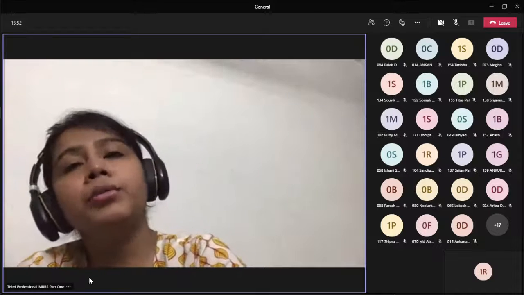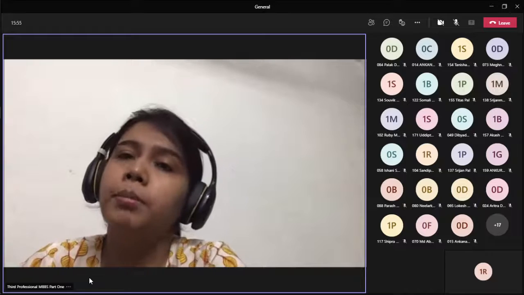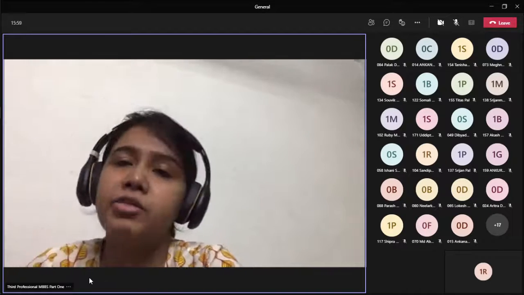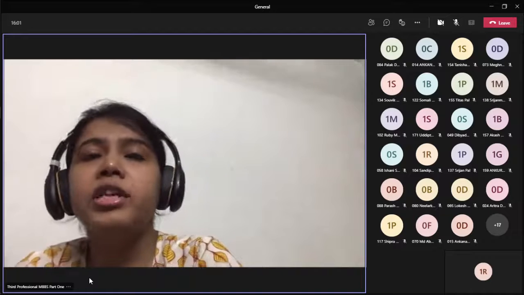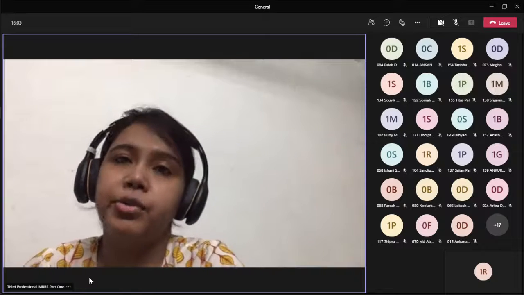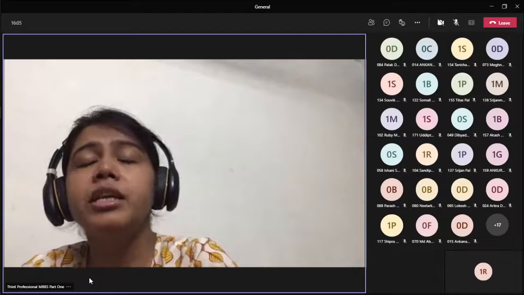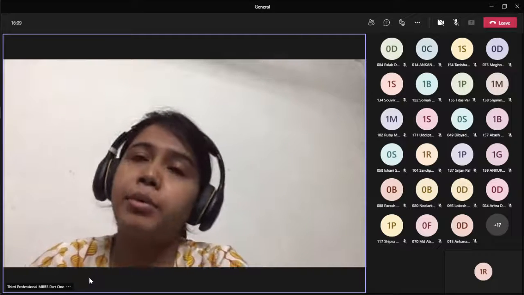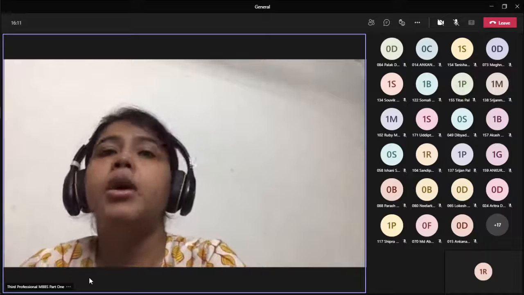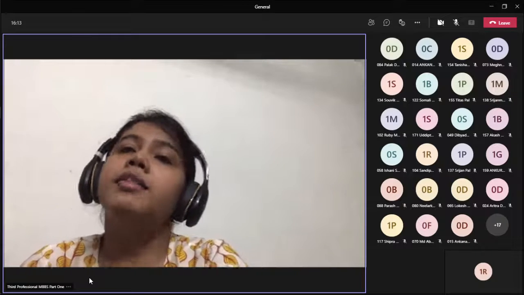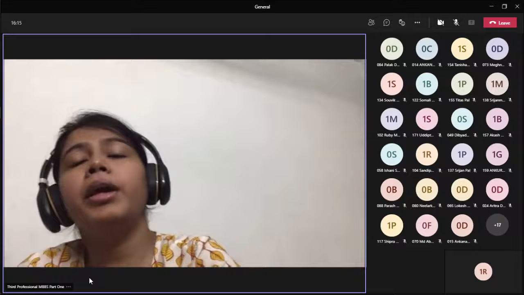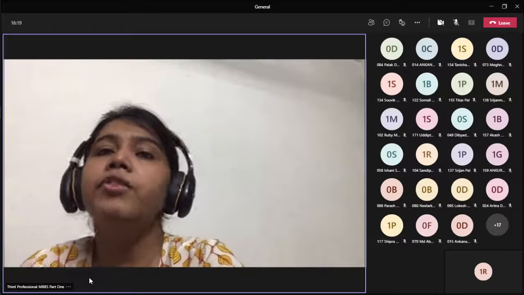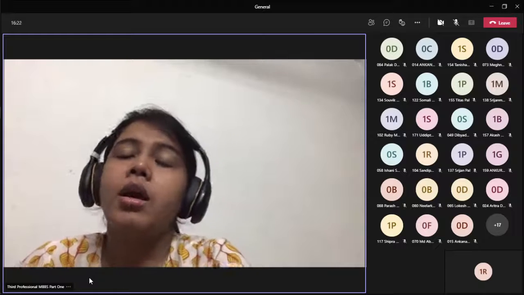Dull aching abdominal pain may also be a complaint due to chronic organ enlargement causing stretching of the organ capsule. Capsular stretching may cause dull aching boring pain at the right hypochondrium or left hypochondrium. So these are the secondary complaints you may come across during examination of the hematopoietic system.